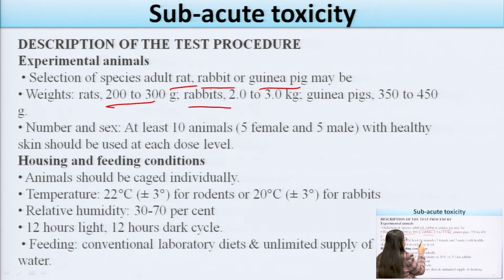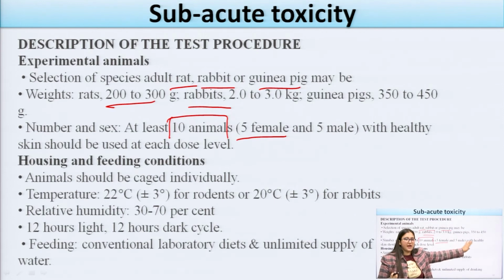Number and sexes: at least 10 animals, 5 males and 5 females, because as we all know, if we are going through any kind of experimental study, we have to divide the animals into two groups. The first one is the test group, the second one is the control group. So we have to take at least 10 animals, with 5 females and 5 males, and for any study the animals should be healthy. The animals which we are taking for the study should be healthy, and healthy skin should be used for each of the doses.